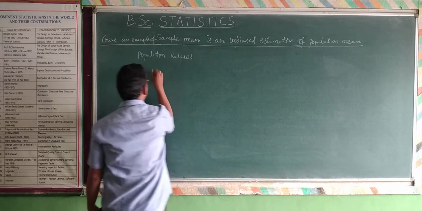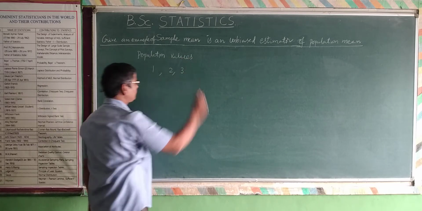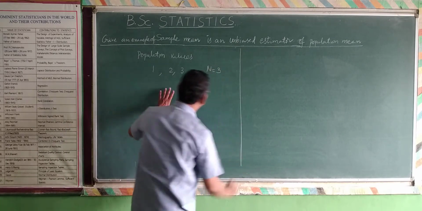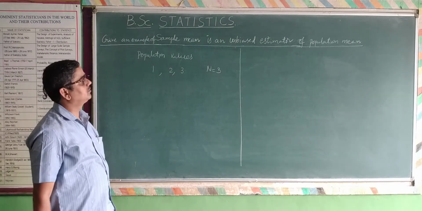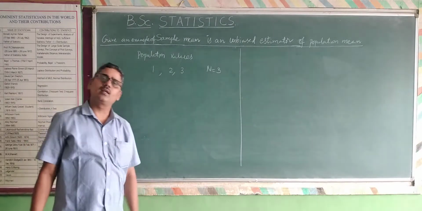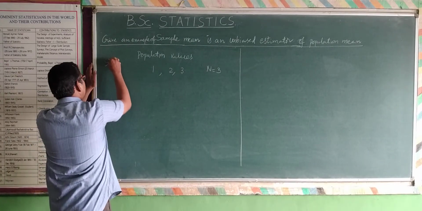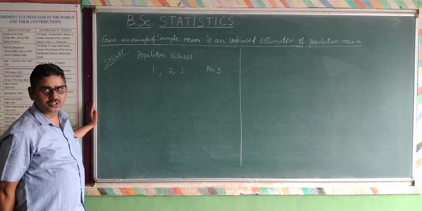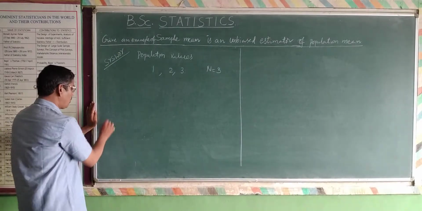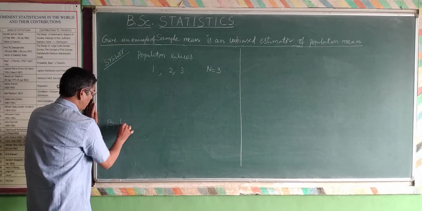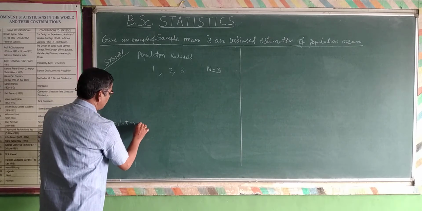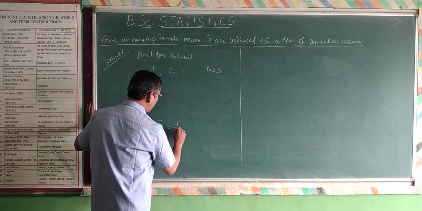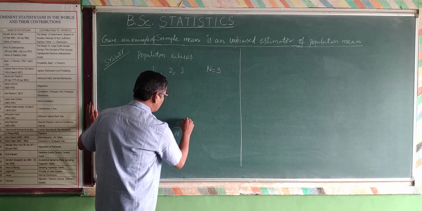Population values: I am considering 1, 2, 3. Therefore, capital N is equal to 3. Here I write the population calculations. As for the notation of simple random sampling without replacement, for the population values you have to calculate the population mean. Population mean is capital Y bar N, which is 1 by capital N summation i equal to 1 to capital N y i.